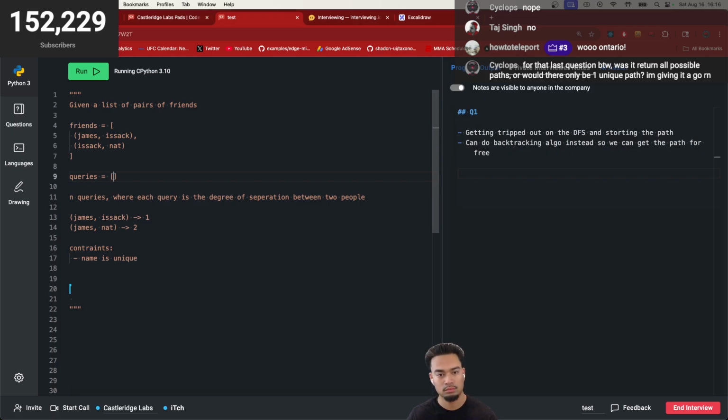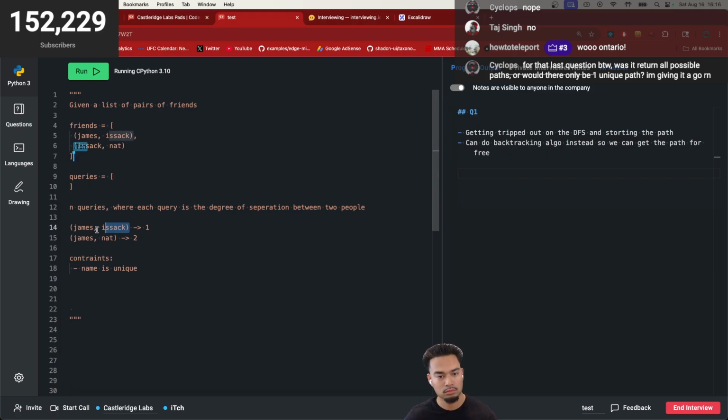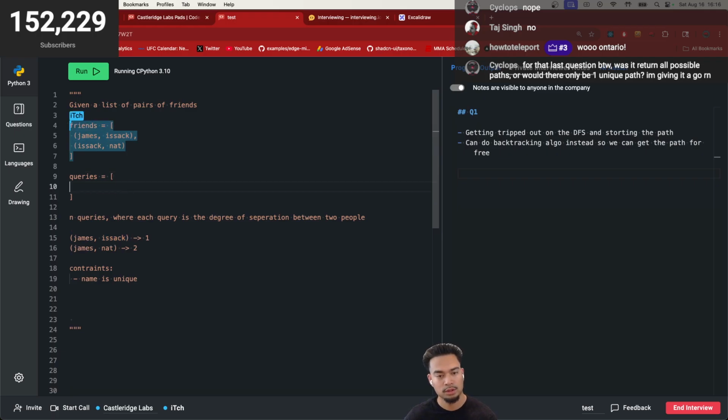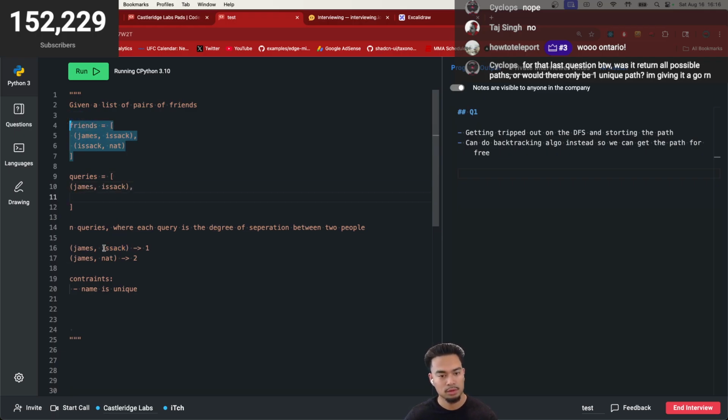Oh, so queries can contain multiple. It's just going to be a bunch of queries. We're given two inputs: the friends and the queries. All we need to do is loop through the queries and, for each query, print out the degrees of separation between those two friends.